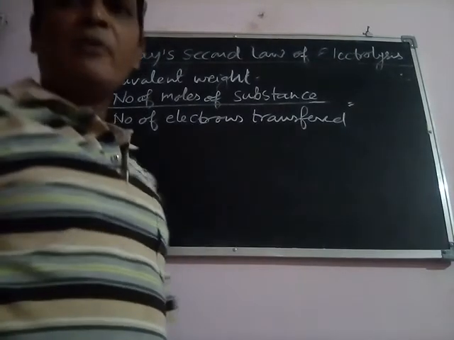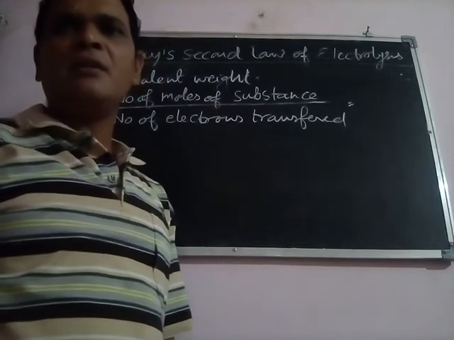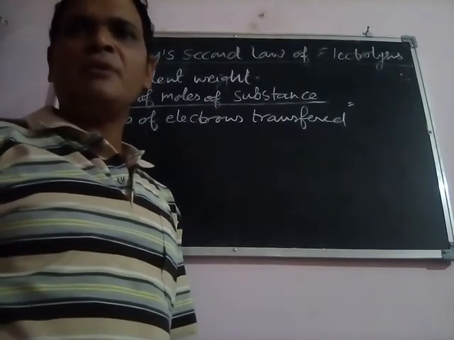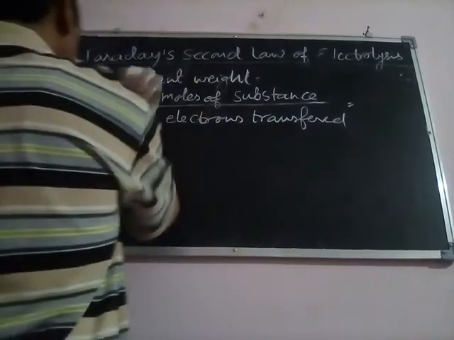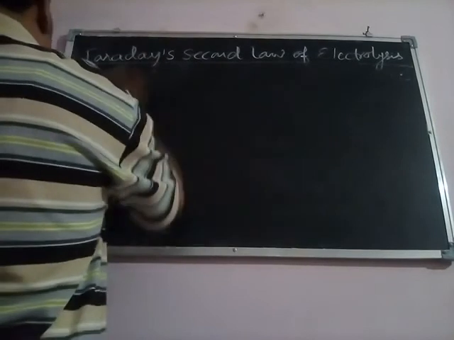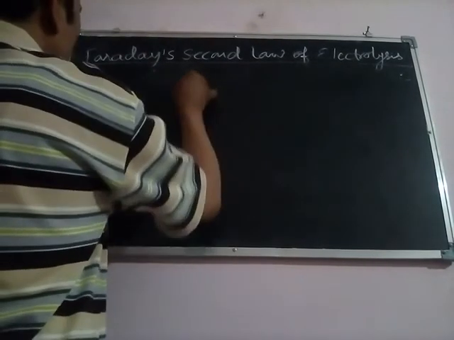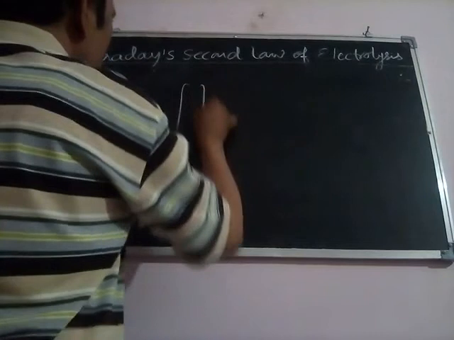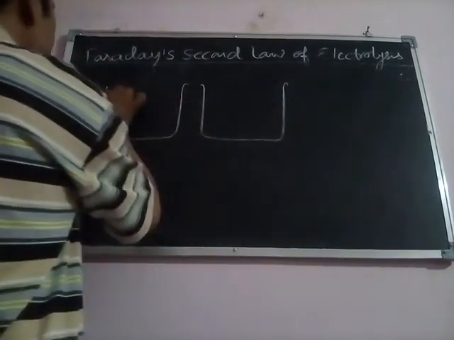For proving Faraday's second law of electrolysis, we will see the example of two electrolytic cells. Suppose there are two electrolytic cells. One is an electrolytic cell of copper sulfate, and the other is an electrolytic cell of silver nitrate, connected in series.